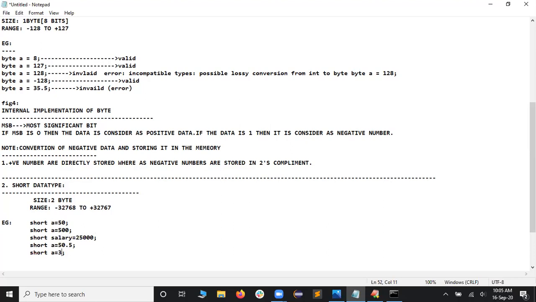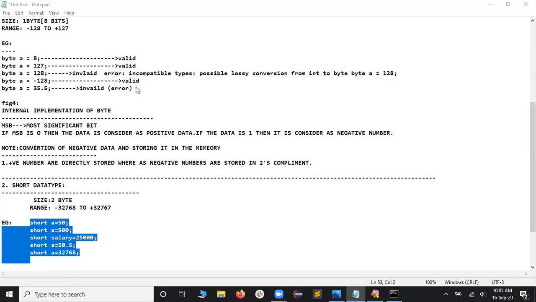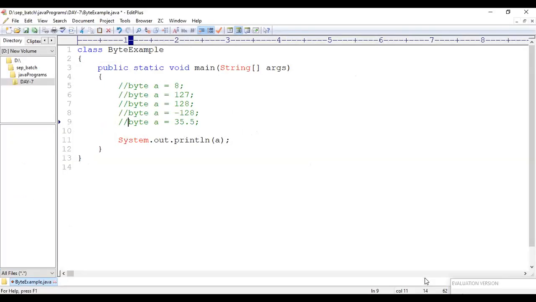I will take 32,768. So let me check whether it's really going to work and what errors we'll be getting when you give the invalid things. Let me copy this one. After copying this, let me go to the program page. So let me go here. I think that is visible, right?